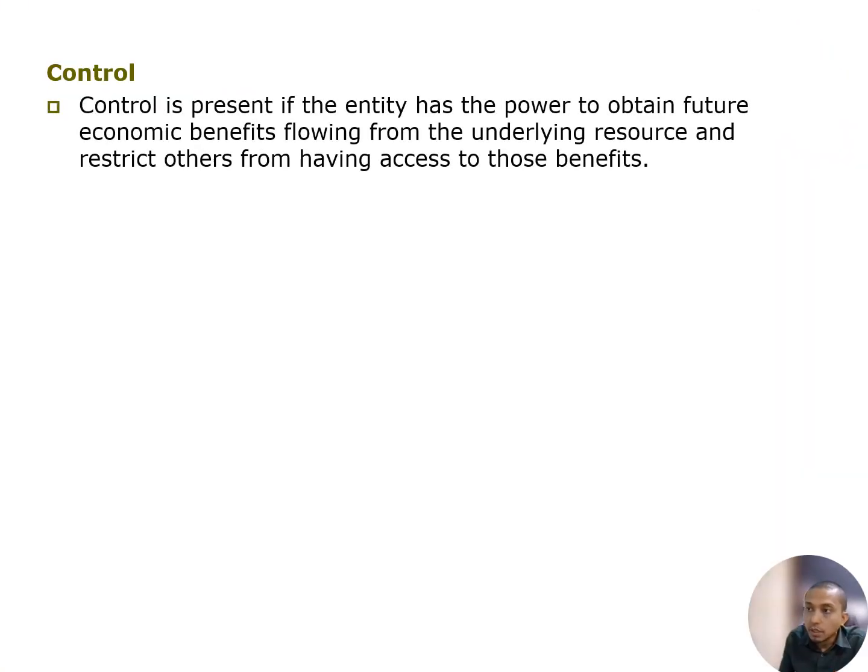All right. So these are the things. Okay. Control. Control is present if the entity has power to obtain a future economic benefit flowing from the underlying resource and restrict others of having access to this benefit.